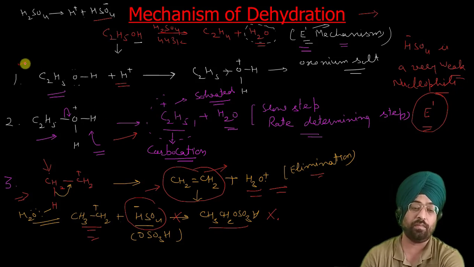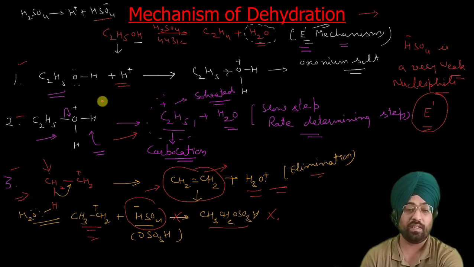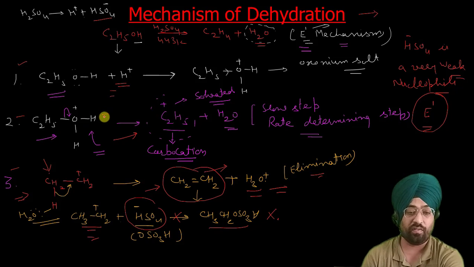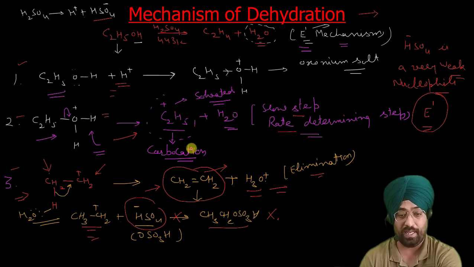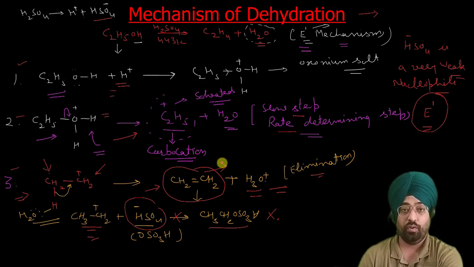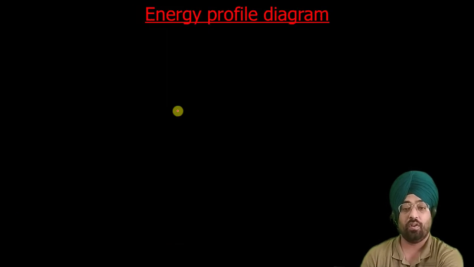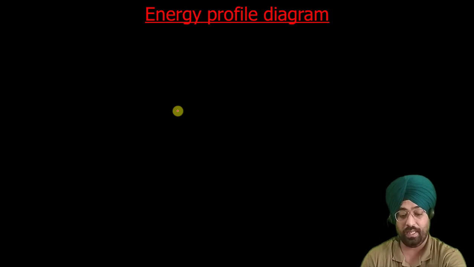So it basically takes place in these three steps. First is protonation, second is generation of carbocation, which is the slow step and rate determining step, and third one is elimination from the carbocation to give you alkenes. Now as these are carbocations, there is always a possibility of rearrangements that we will discuss later. So let us try to draw its energy profile diagram. Let us see how it will look.